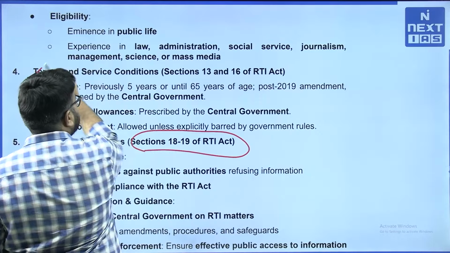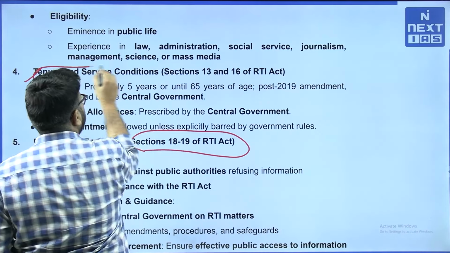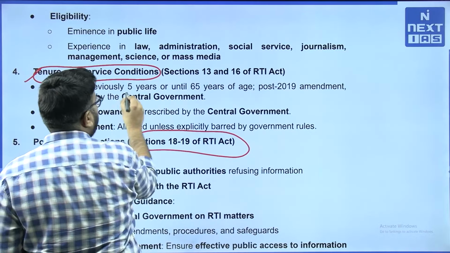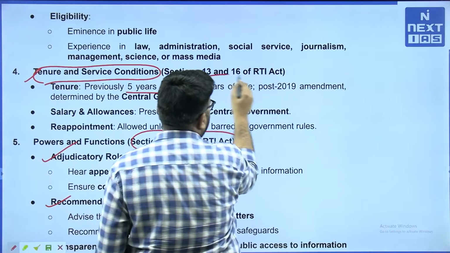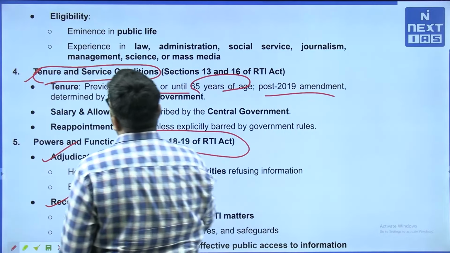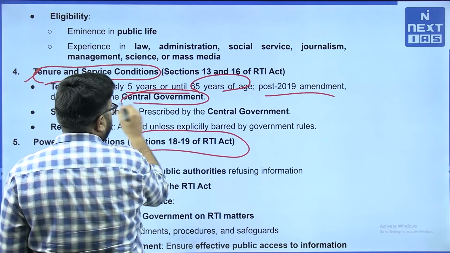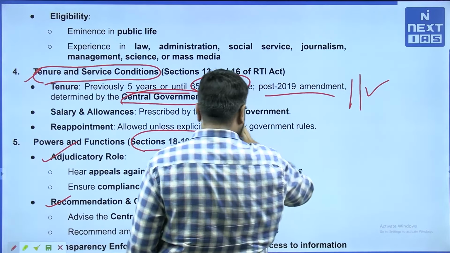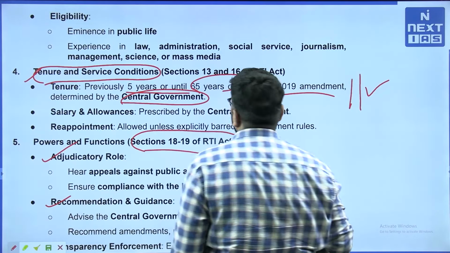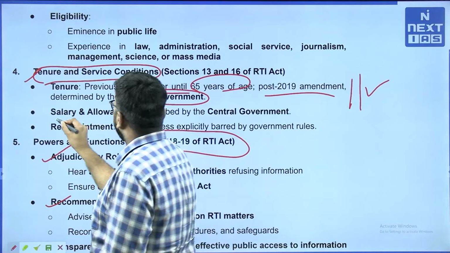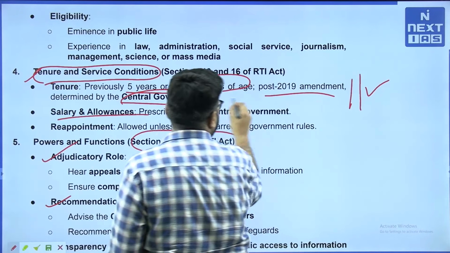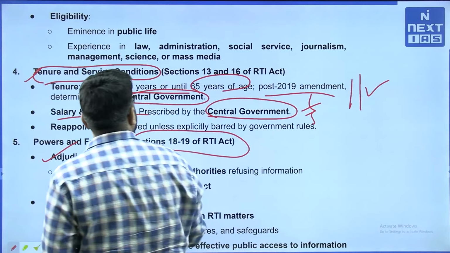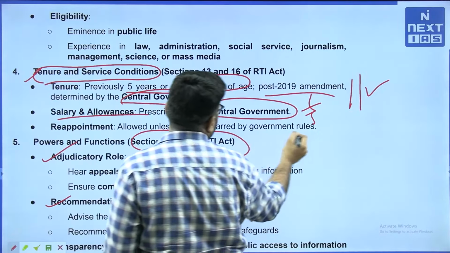Then tenure and service is something, this particular part has been changed a lot by 2019 amendment. So, tenure previously 5 years or until 65 years of age, post 2019 amendment it is determined by the central government now. So, this particular thing has created an issue, particularly from the perspective of say conflict of interest. Salary and allowances prescribed by the central government. So, this also creates conflict of interest. Reappointment allowed unless explicitly barred by the government rules.